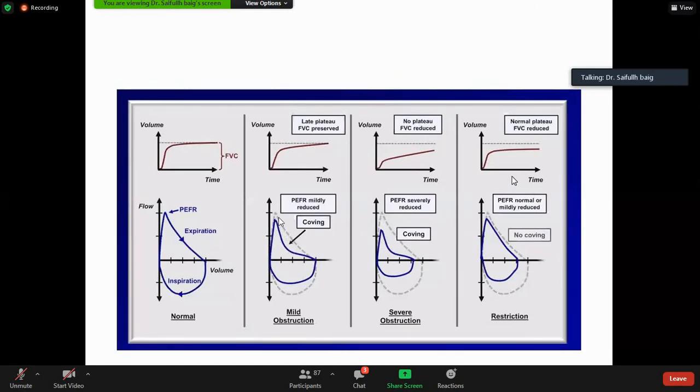You see the dotted line is the normal flow volume loop, and obstructive airway disease is usually an expiratory problem. So there's scooping out. So just by looking at this flow volume loop, you can say that the patient has got obstructive airway disease. You can see the difference. Can you appreciate it? Like someone has taken a scoop out of the expiratory limb.